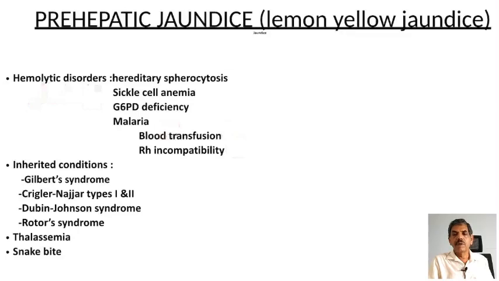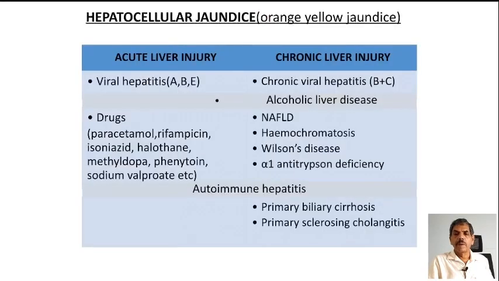Inherited conditions producing jaundice are Gilbert syndrome, Crigler-Najjar type 1 and type 2, Dubin-Johnson syndrome, and Rotor syndrome. Other conditions are thalassemia and snake bite poisoning. Hepatocellular jaundice is the deep jaundice, therefore it is otherwise known as orange yellow jaundice. It is known to occur in acute liver disease and chronic liver disease.